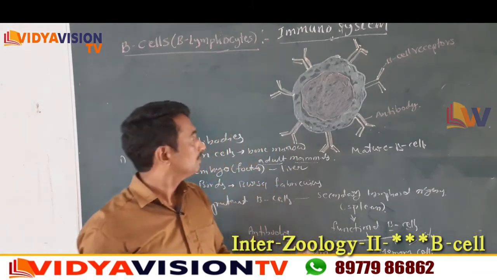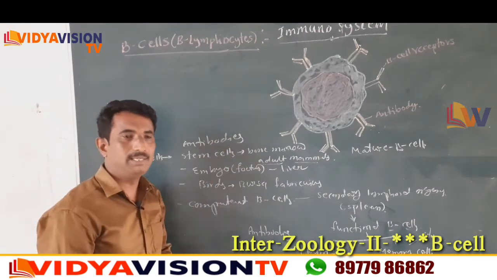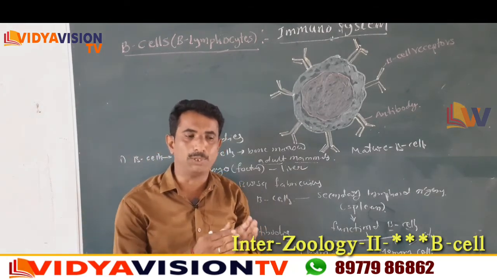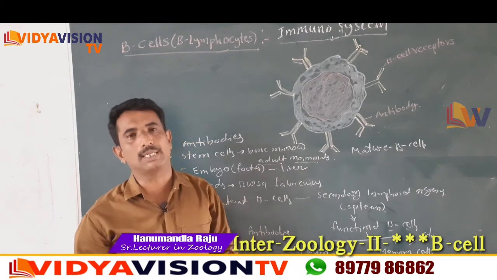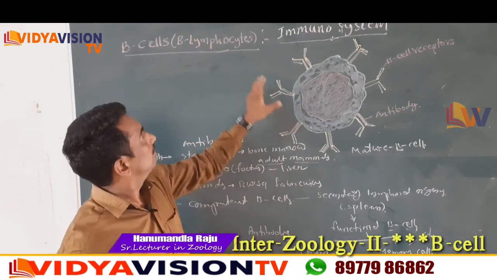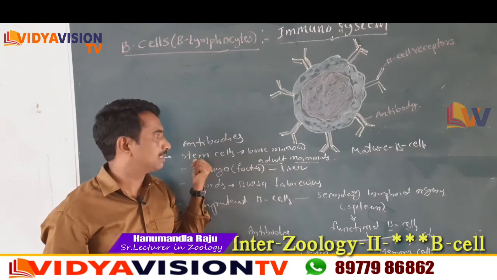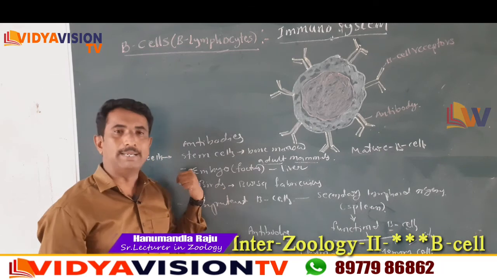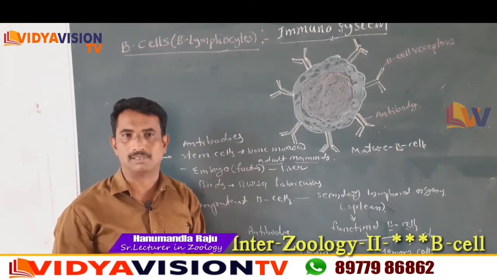Now listen, first, the definition of B lymphocytes: they are capable of producing antibodies and capturing the circulating antigens. The B lymphocytes originate from the stem cells of bone marrow in adult mammals, from the liver in the embryonic stage, and from the Bursa fabricius in birds.